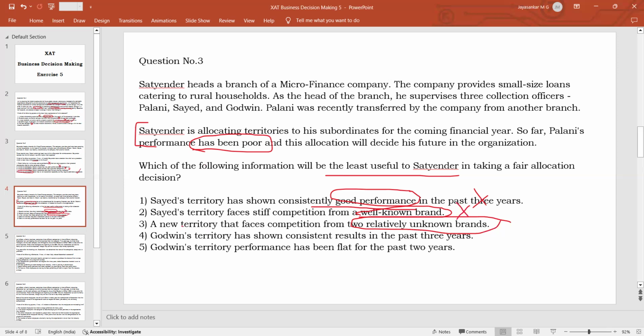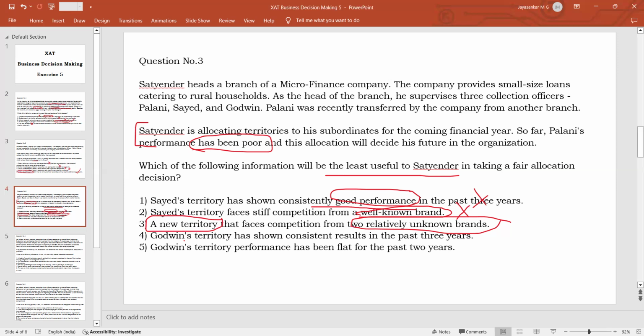This is not a very important thing. Whether there is less competition or more competition, it is a new territory where the company does not have any existing interest. So this is not a very relevant information since the company does not have any existing interest there. This need not be a relevant thing. So keep it in your mind as a possible answer.